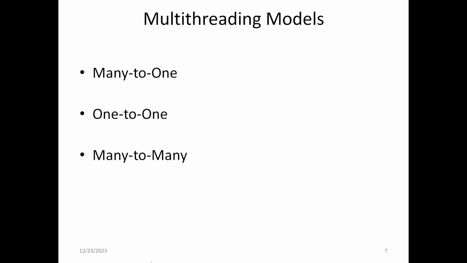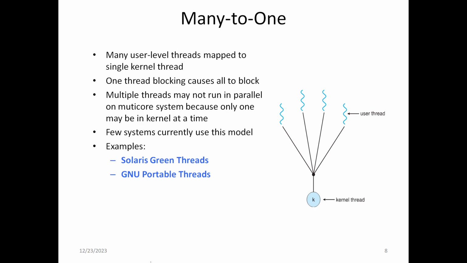Now we are going to see the different multi-threading models. So there are three multi-threading models available. One is the many-to-one model, second one is the one-to-one model, and third one is the many-to-many model. We will see one by one what the advantage of every model is. First one is the many-to-one model.